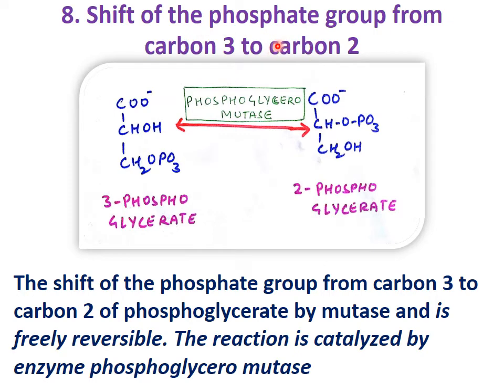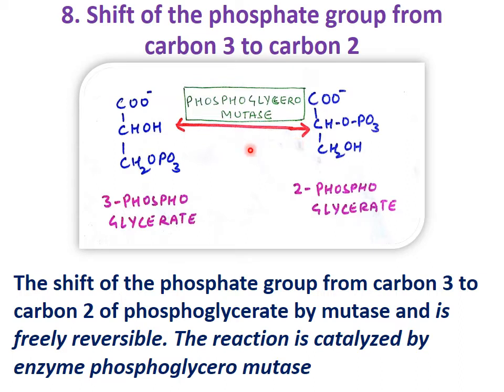Now we come to the 8th step. It is the shift of the phosphate group from carbon 3 to carbon 2. The phosphate group which was on the third carbon is now transferred to the second carbon. Where we see a change in the position of a group on a substrate, the enzyme is known as mutase or epimerase.